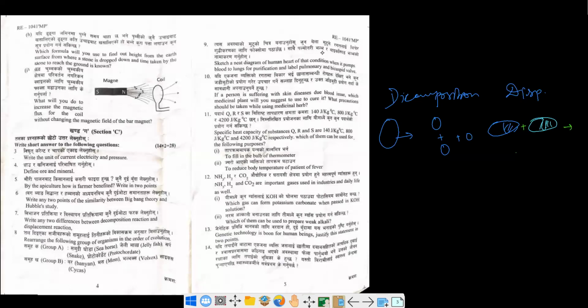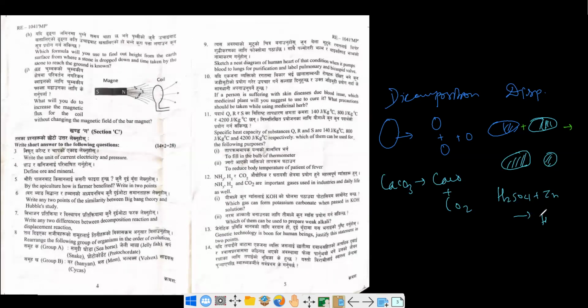Some third particle will come out, like in here CaCO3 will be broken down into CaO plus CO2, but in here ZnSO4 will be produced as a result of H2SO4 plus Zn.